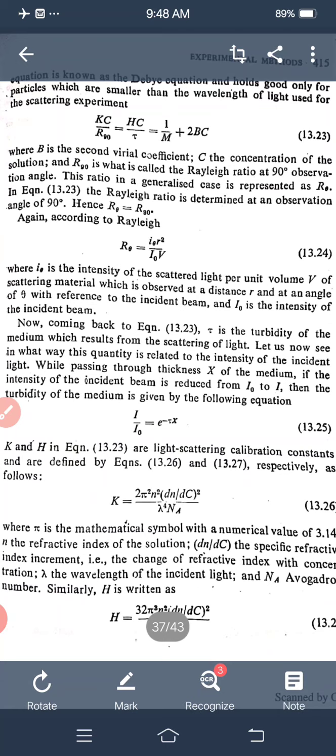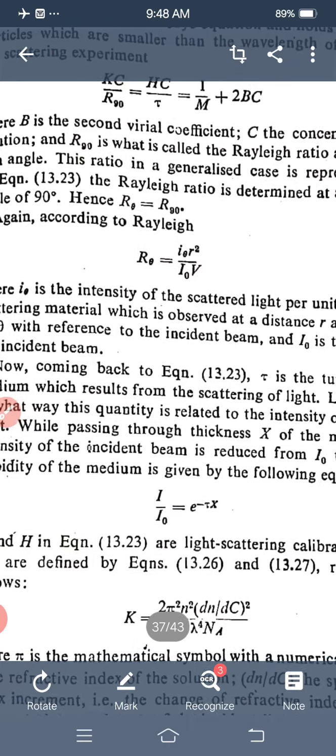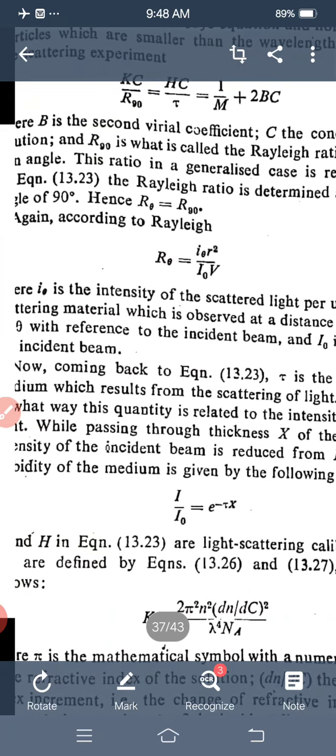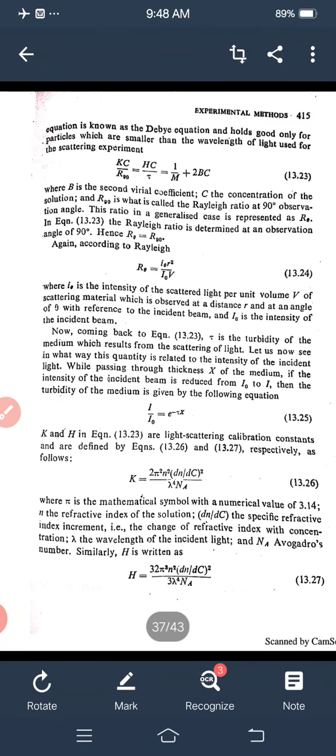This ratio is a generalized case of the represented R theta. In the next equation, R theta equals R90 at 90 degrees. So R theta equals I theta r square upon I0 V, where I theta is the intensity of the scattered light per unit scattering volume which is observed at distance r and an angle of theta with reference to the incident beam, and I0 is the intensity of the incident beam.